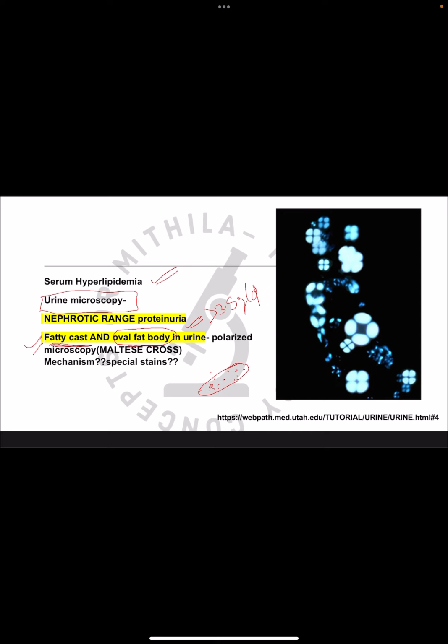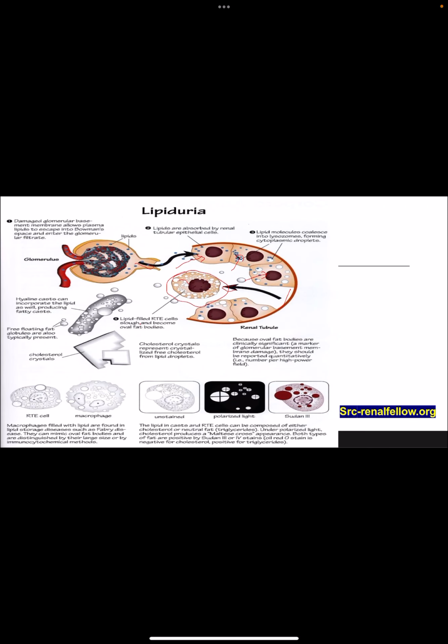And when these oval fat bodies and fatty casts are visualized with the help of polarized microscopy, they are seen as a Maltese cross. So this appearance is like a Maltese cross. This is the characteristic appearance on the polarized microscopy. This is very often asked in the MCQs. Special stains that can be used to demonstrate these fatty cast and oval fat bodies are Sudan black stain, and oil red O is another stain.